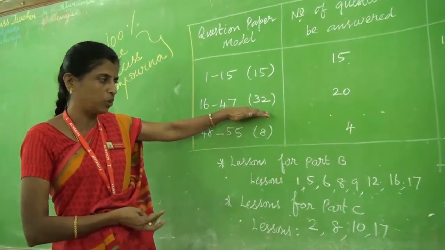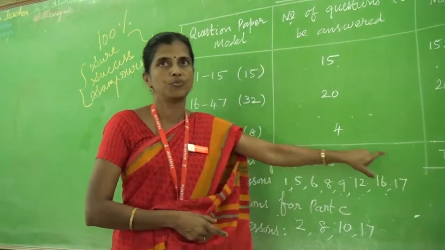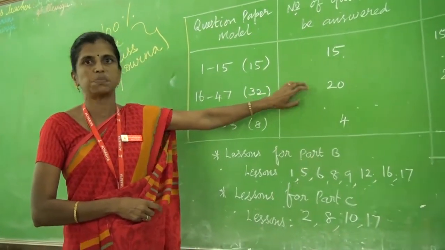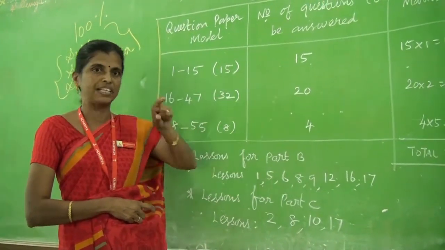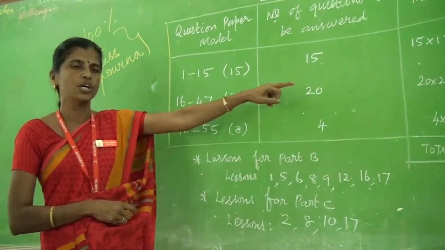In Part B questions, lesson numbers 1, 5, 6, 8, 9, 12, 16, 17. If you concentrate on these lessons, definitely you can answer 21 questions, but you have to answer only 20. So if you are thorough with these lessons, out of 17 lessons, you should concentrate on only 8 lessons. Definitely you can get 40 marks.